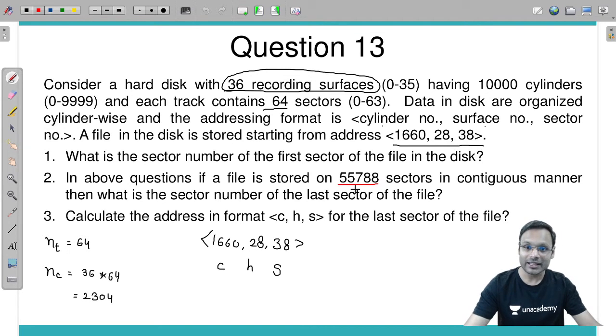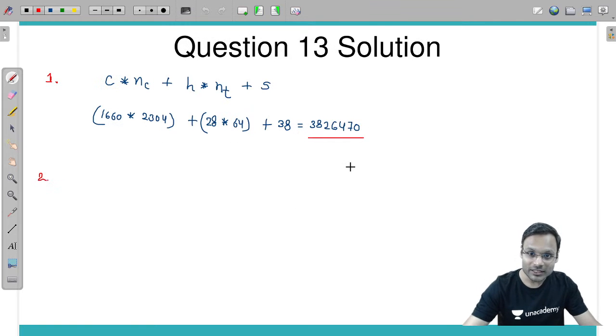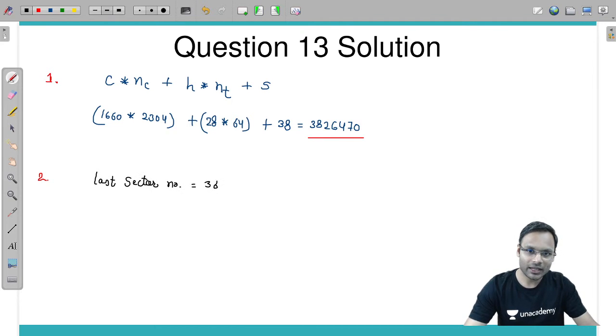So if these many sectors are stored starting from this one, for the second question my answer will be: last sector number is equal to 3826470 plus these many sectors, 55788, minus 1.